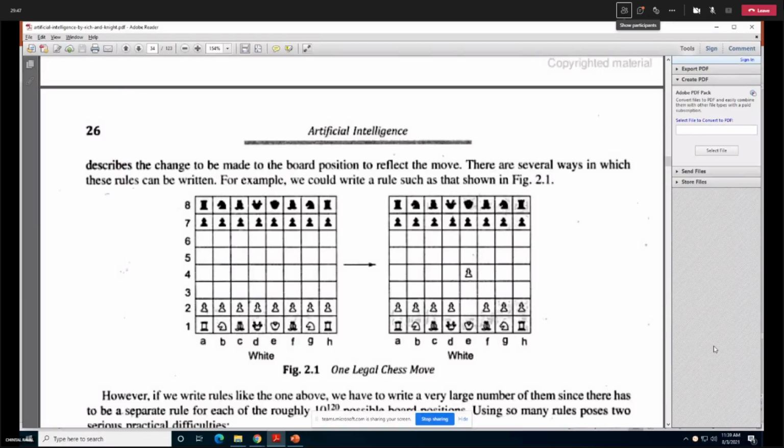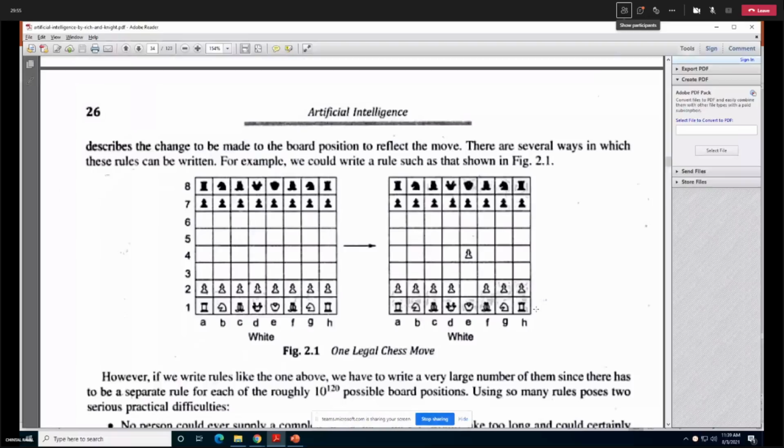See, here if you read, if we consider this particular problem of a chessboard or chess game, if I need to write rules for each and every board position, then it is technically not possible, because at any time any member of this game can be on any board position.